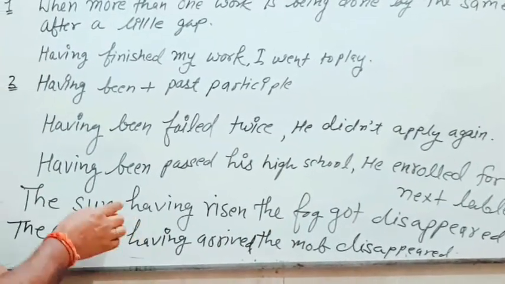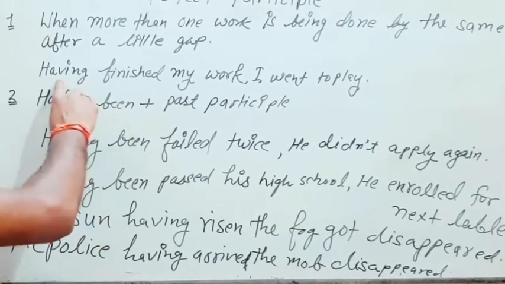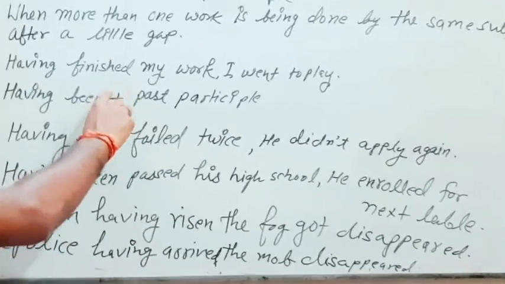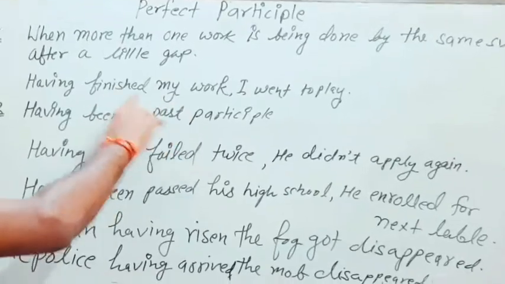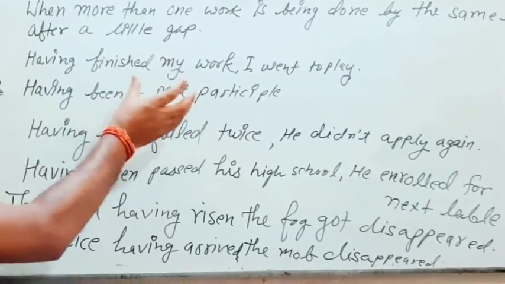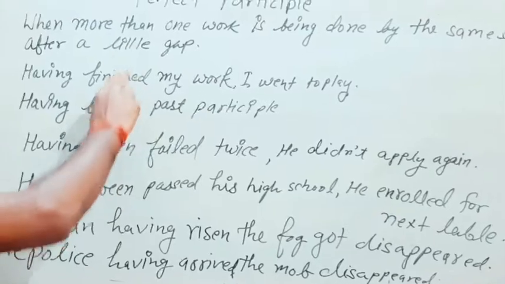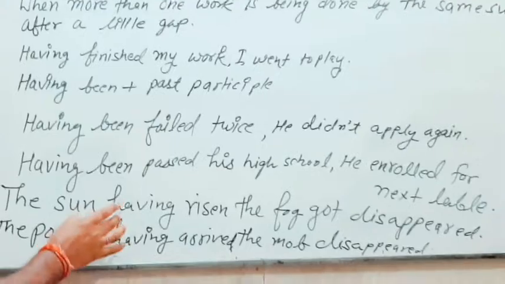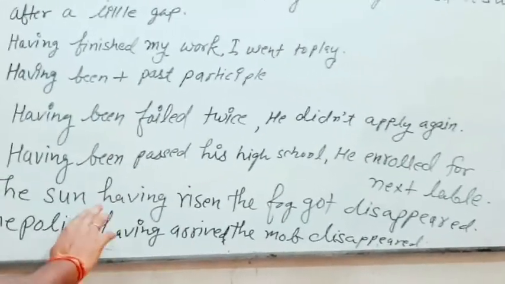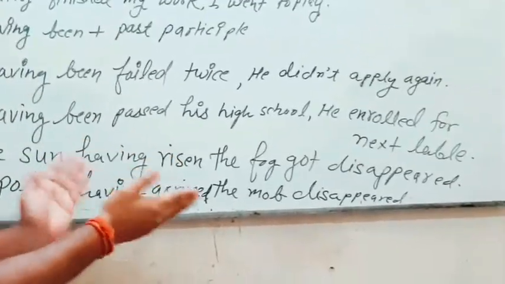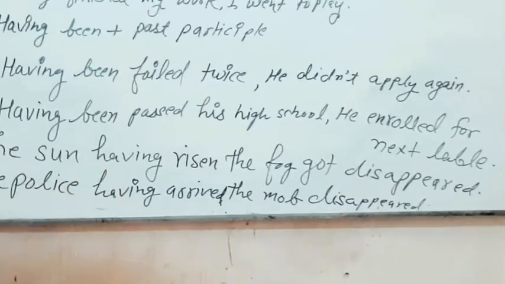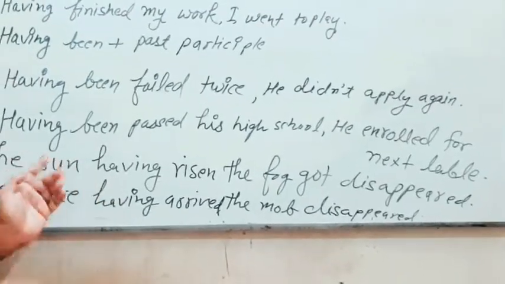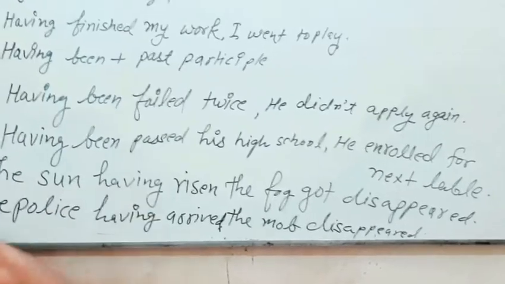So just see, when we have the same subject and more than one work and a little bit of gap between the works, we use perfect participle. But when we have two different subjects and both works are related to each other, we use this phrasal type of structure, like the sun having risen, the fog got disappeared.